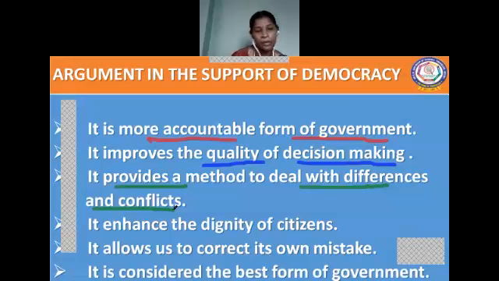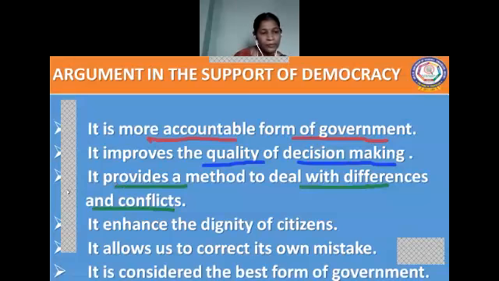So democracy accommodates all the diversities together in India, so it keeps us together, even though we are diversified in our different backgrounds. It provides a method to deal with the differences and conflicts. And also, in democracy, no one is a permanent winner and no one is a permanent loser.